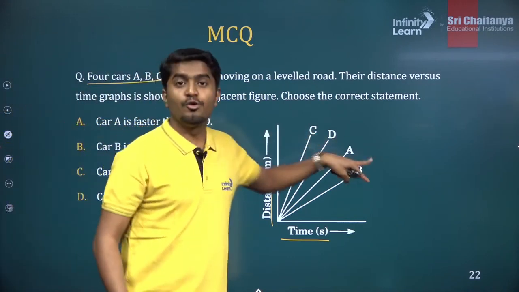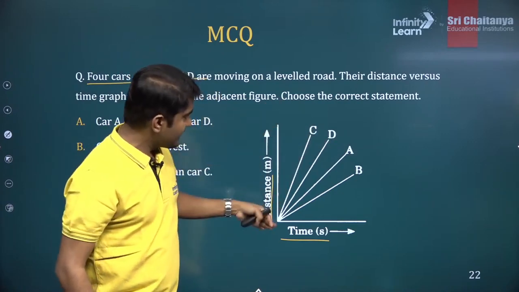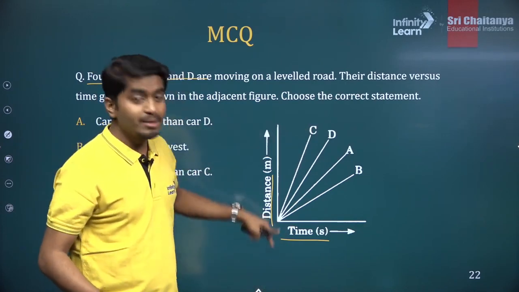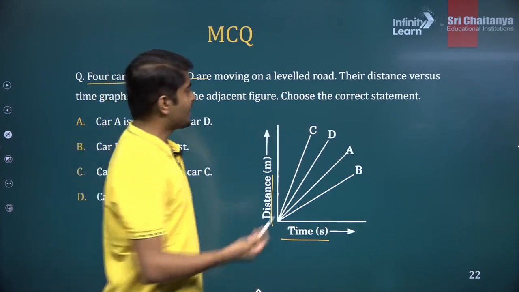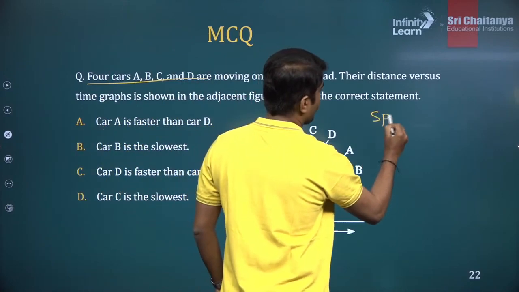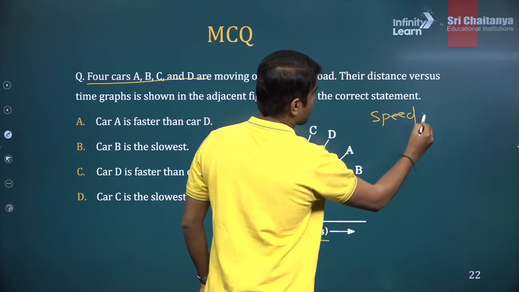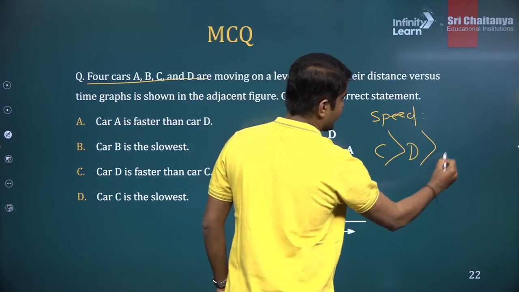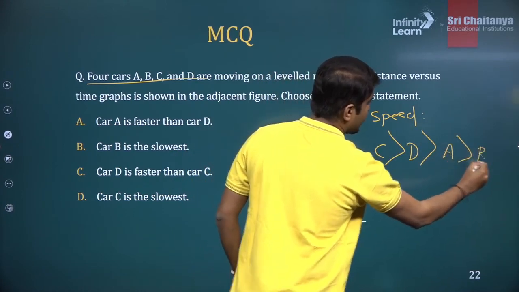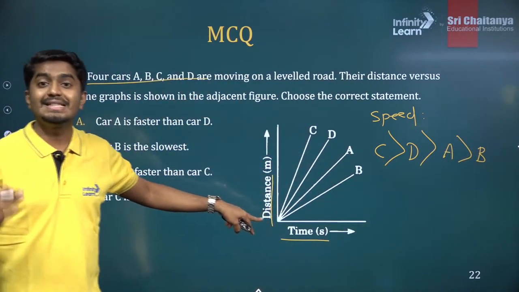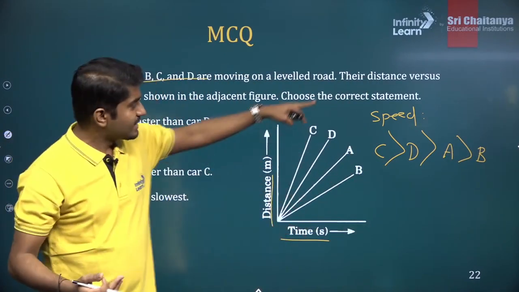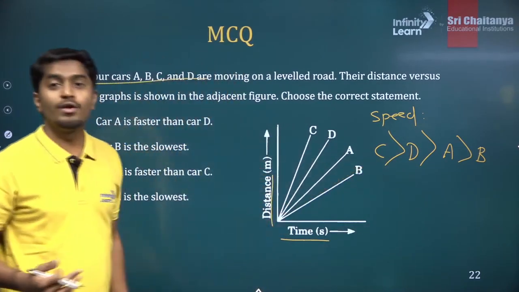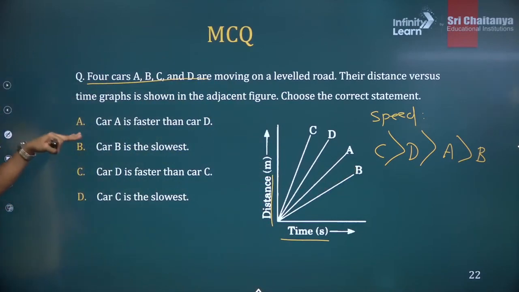So here we have 4 different cars. The graph for the car C is steeper, so C will have the maximum speed. So I'll write the speed of these 4 cars as follows. C is greater than D, which is greater than A, and this is greater than B. B will have the least slope, and that is why the speed of car B is the least, or B is the slowest one. So let's read the options.